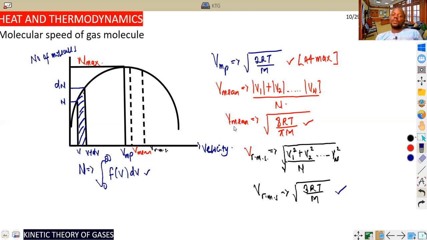So directly, my dear student, the root mean square velocity is the square root of 3RT divided by M, whereby the most probable velocity is the square root of 2RT by M, and the mean velocity itself is the square root of 8RT divided by pi M. So guys, I implore you to keep these three formulas for the velocity of gas molecules as they collide with each other inside the container. Like I said, they have an infinite number of ways of moving, and these are calculated experimentally, but the direct application of the formula will be using numericals, and that is why we talk about this.